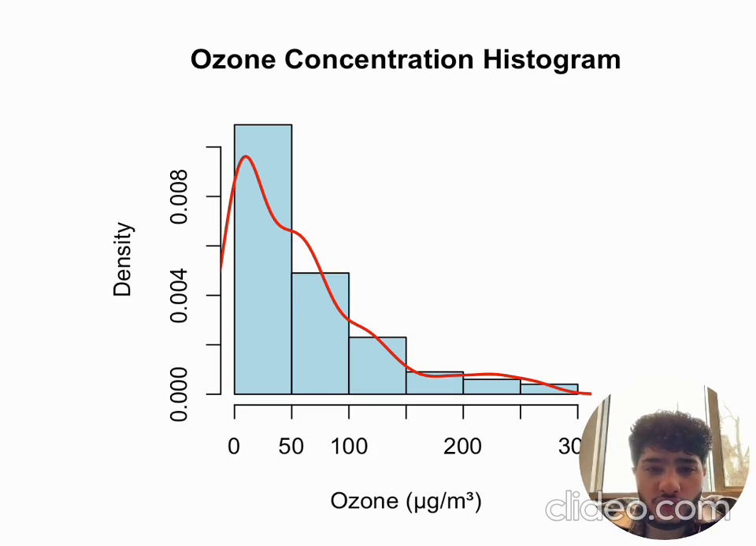This graph shows how skewed the distribution is, where more than 50% of the data is between 0 and 50 micrograms per cubic meter. And the long right tail suggests that there's very high variability, and it goes to a very high number.